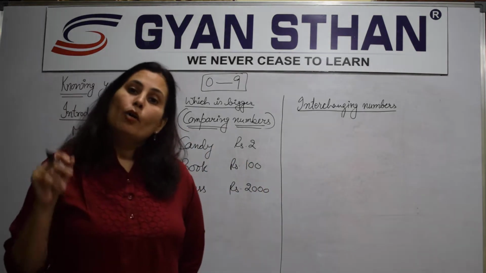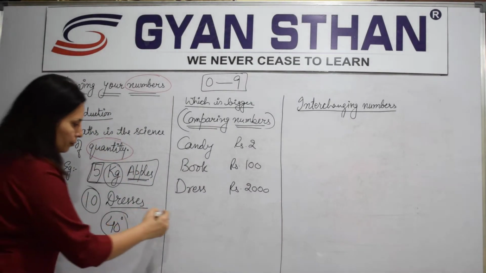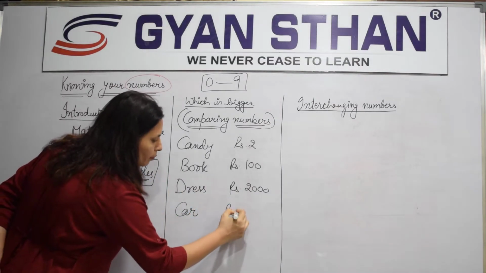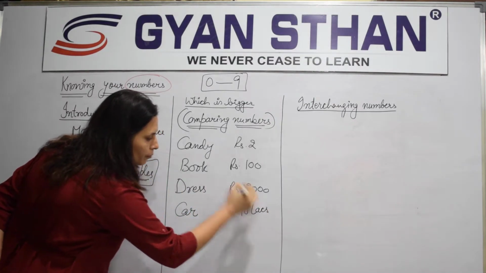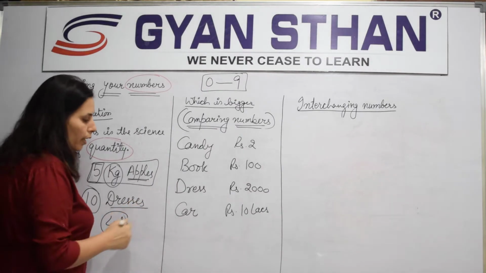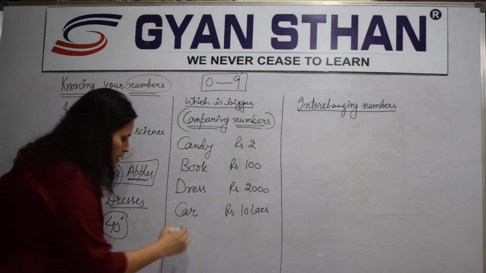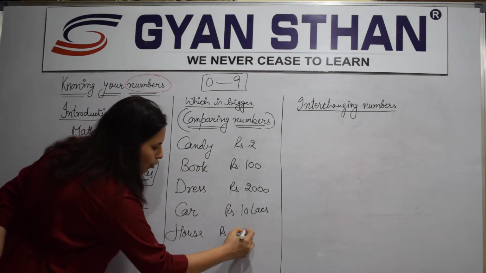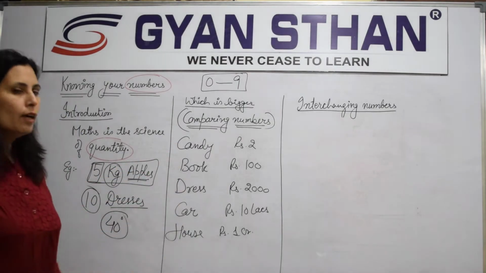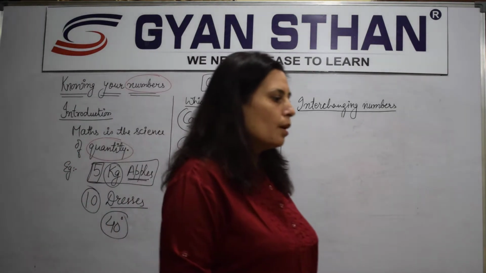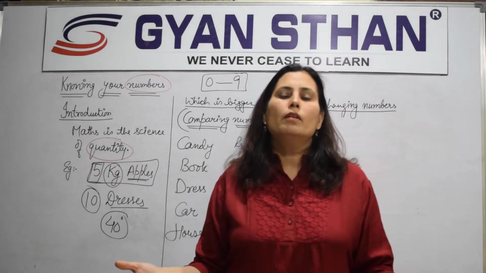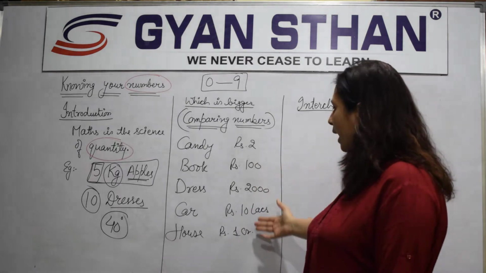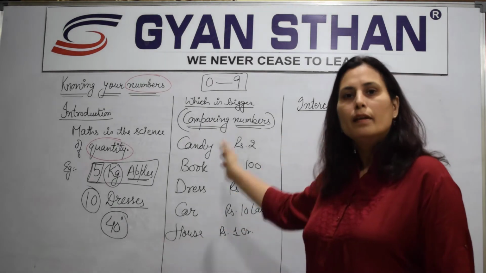Okay, now if you go and buy a car, what will the car cost? Tell me. Maybe, ma'am, 10 lakh rupees. Right? Okay, if you buy a big bungalow or a house, what will that cost? Ma'am, don't know, maybe 1 crore. Can you see or can you tell me which number is bigger and which is smaller? Arey ma'am, it is so simple. What are you asking? This is smaller and this one is bigger than this.